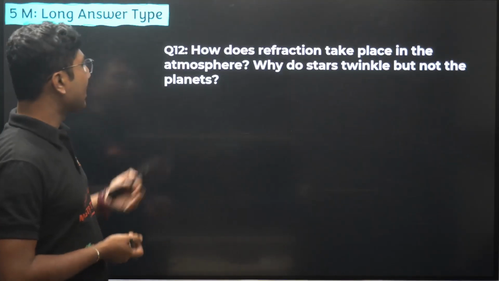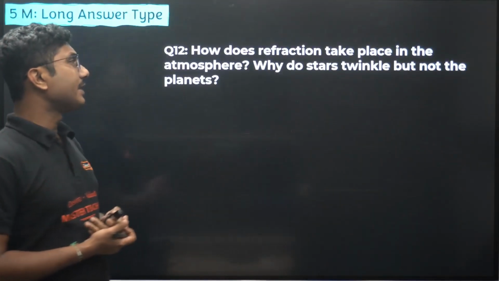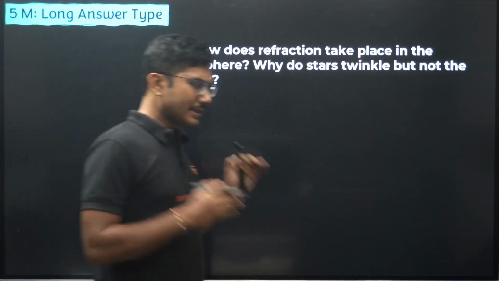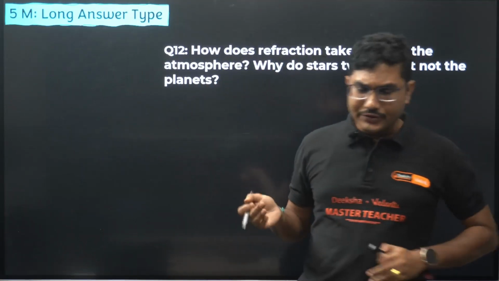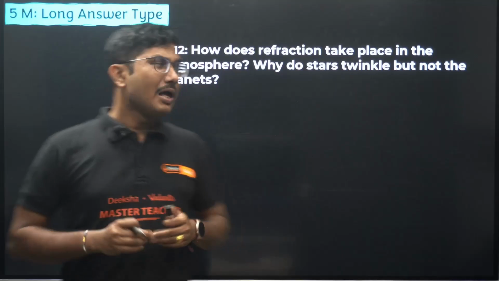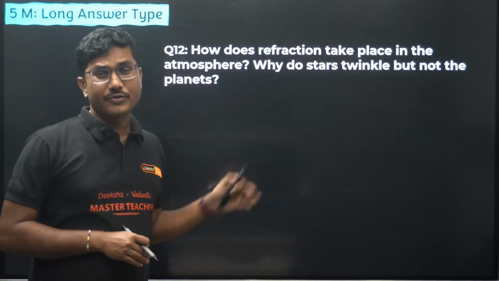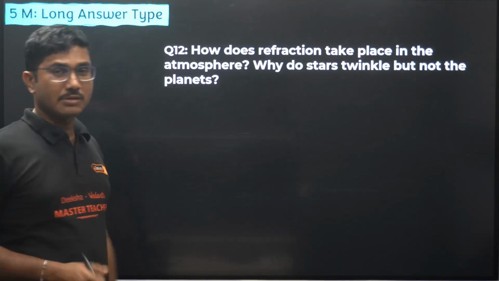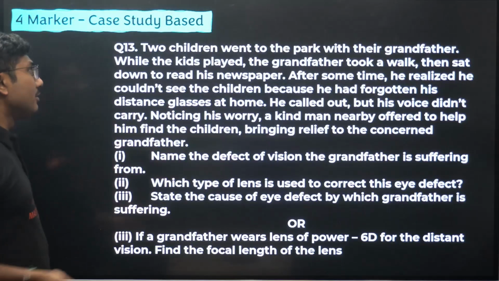Now 5 marker long questions. How does refraction take place in the atmosphere? Why do stars twinkle, not the planets? So generally 5 marker long questions are less common from this chapter, but this is one of the most asked questions from this chapter. If you want to prepare, definitely this will also help you to prepare some of the MCQs, so do not ignore that.